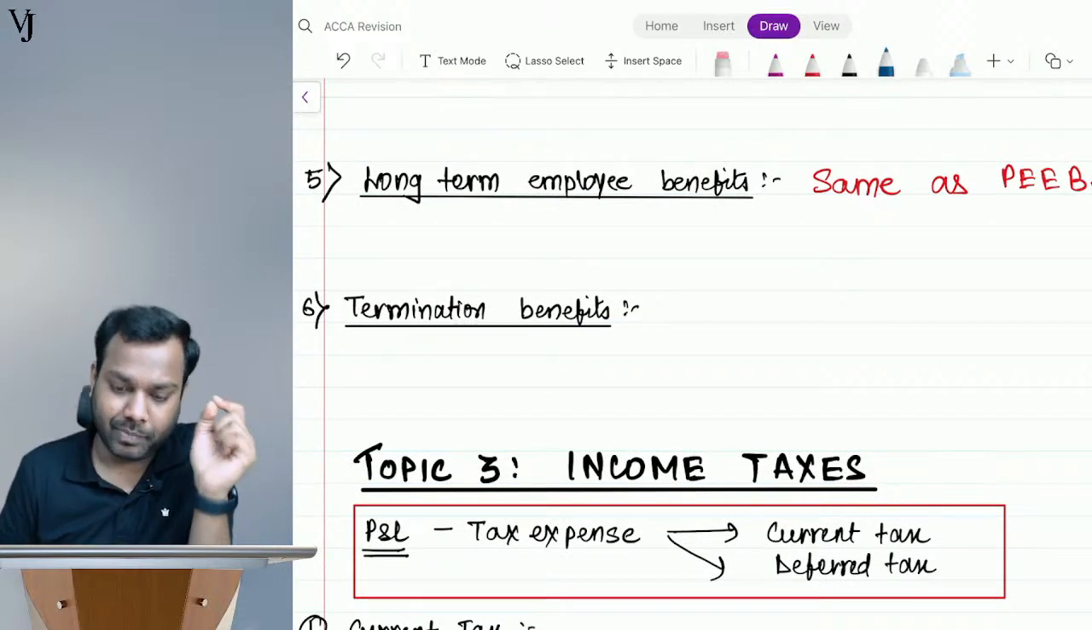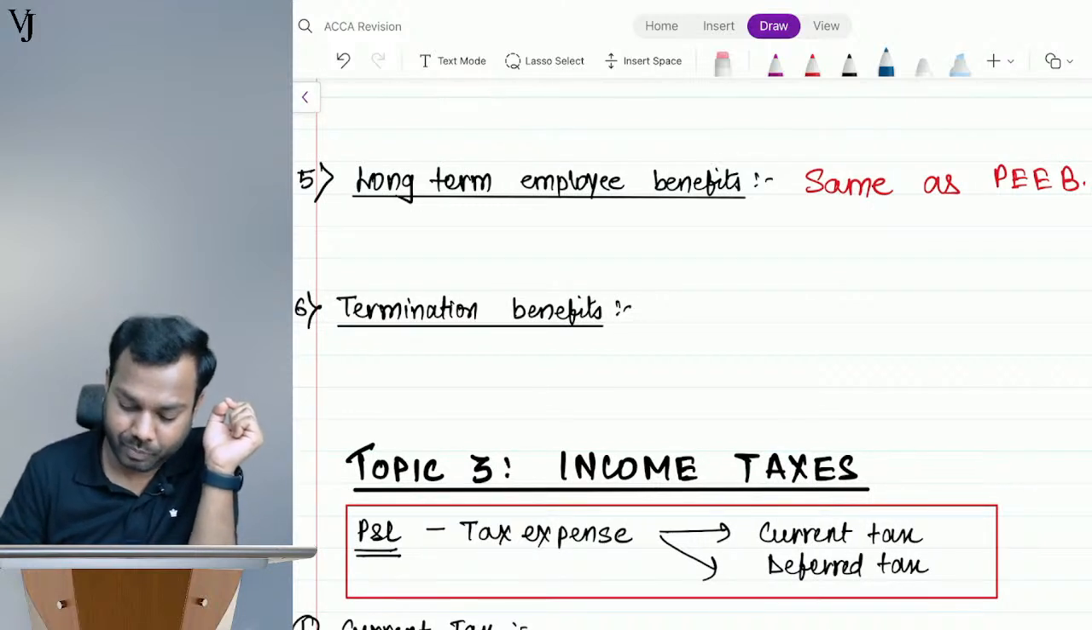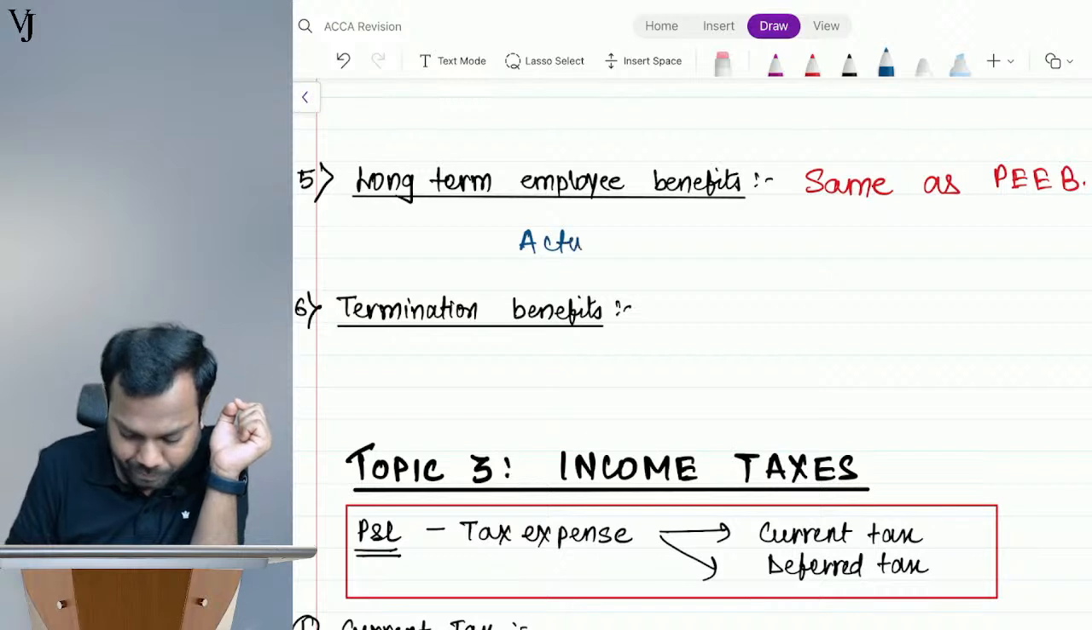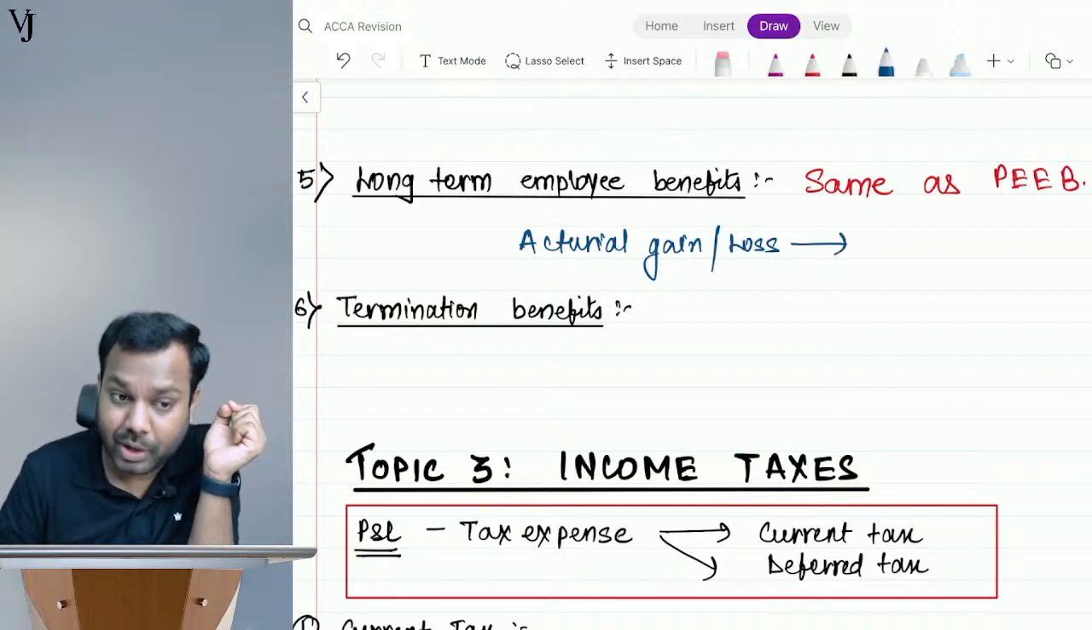What is the only difference between PEEB and long term employee benefit? Only one difference. Tell me what. The actuarial gain or loss is transferred to what?